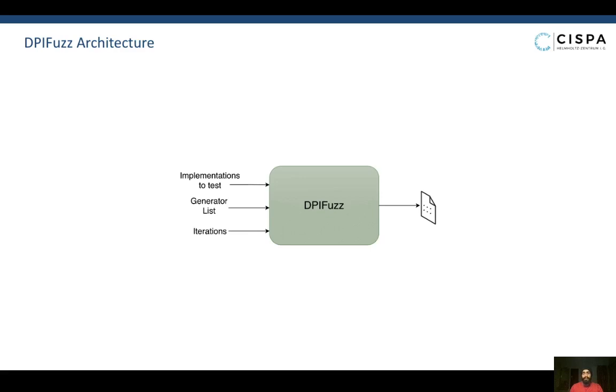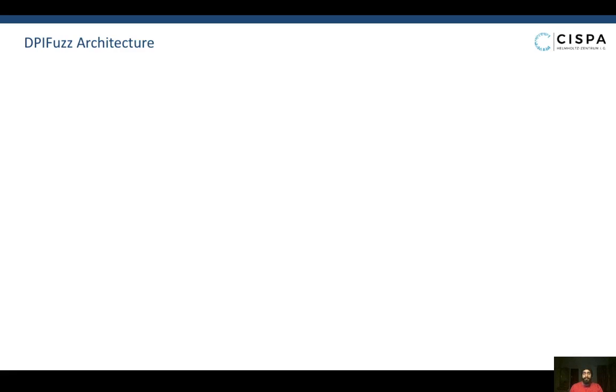And as output, we get a result file which contains the packet sequence details along with a list of implementations that exhibit diverging behavior for those sequences. Let's now understand the internal working of DPIFuzz.